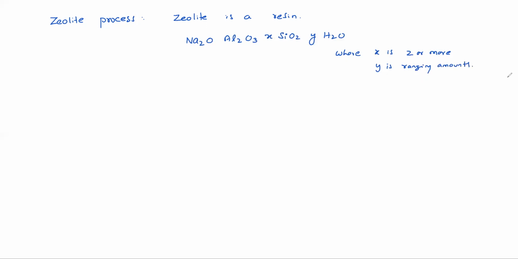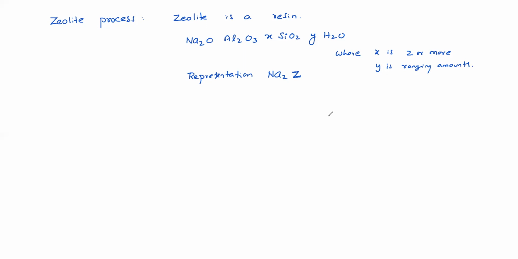This can be represented simply as Na2Z. That entire thing can be represented with Z. Z stands for zeolite.